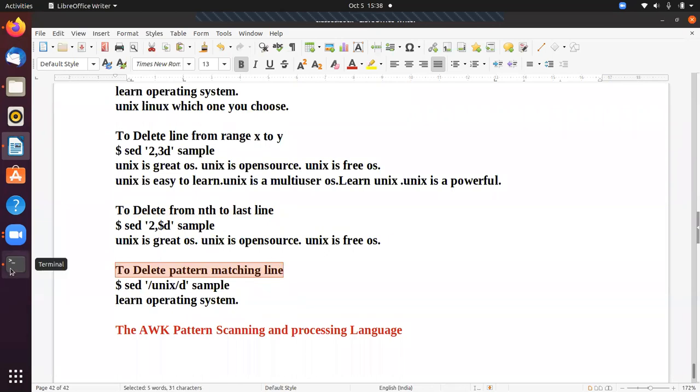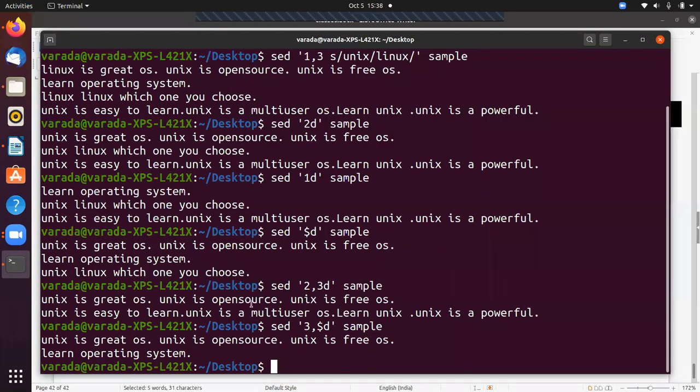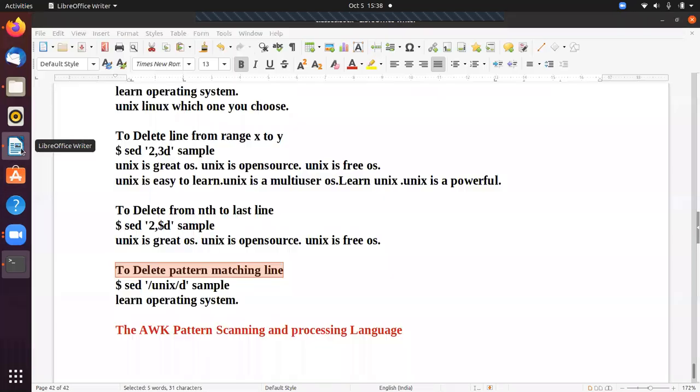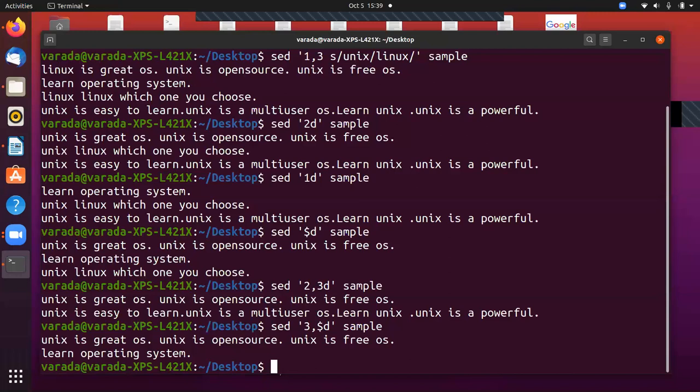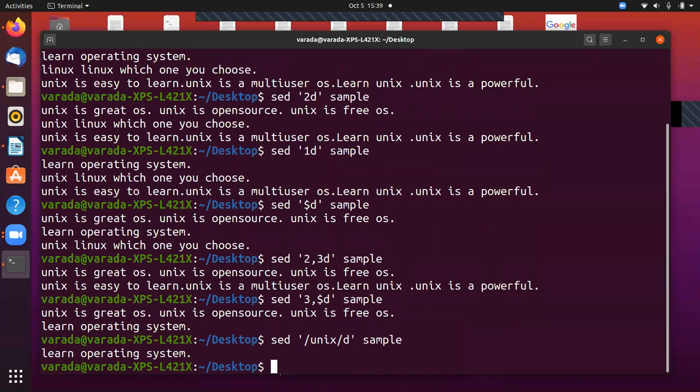To delete a pattern matching line, how can we do it? By using d, and before that you give the pattern. So sed in single quotation Unix d, and what is the file name? Sample. Now it displays only learn operating system. That means if the line contains Unix, then it is going to be deleted.